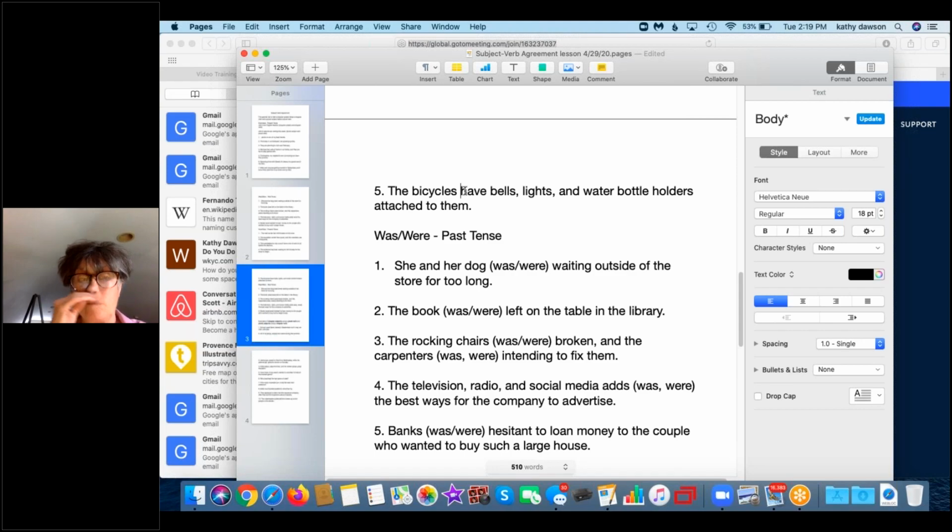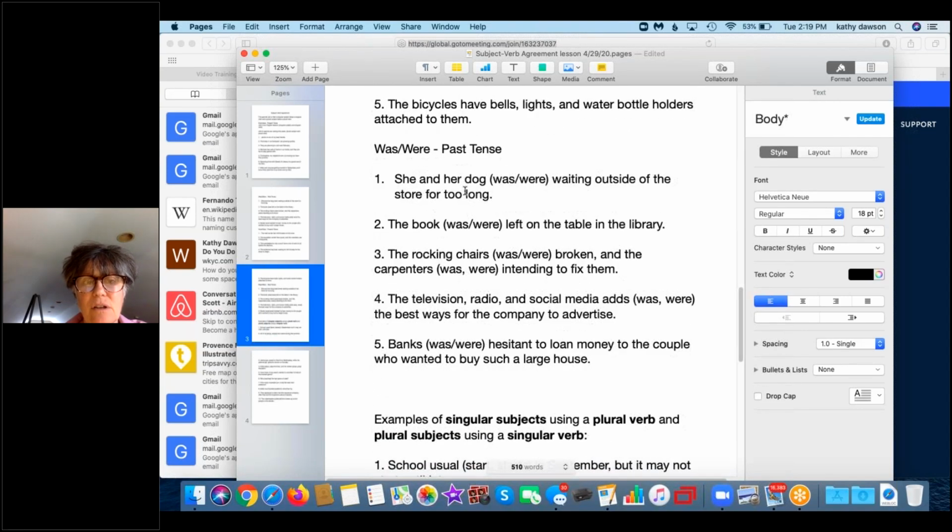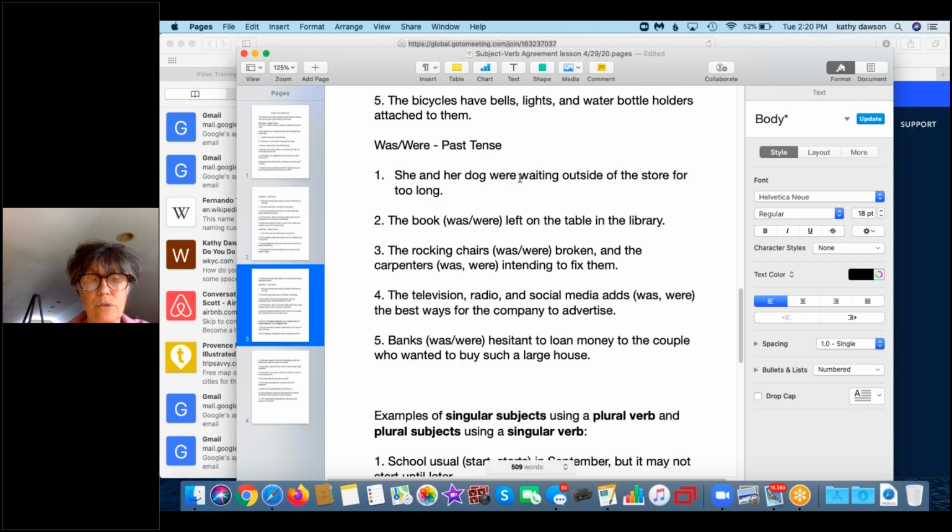Okay, we are now moving on from present tense to past tense. So we're going to talk about the verbs was and were. So, she and her dog either was or were waiting outside of the store for too long. Two subjects, right? Two things in the sentence. So it is a plural verb. So, she and her dog were waiting outside of the store for too long.